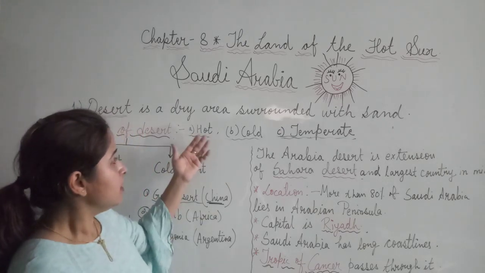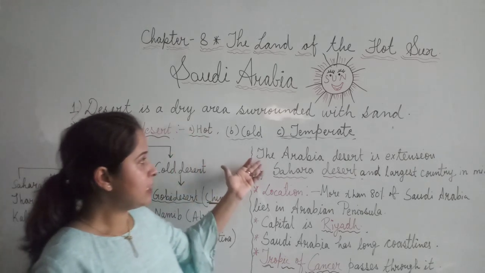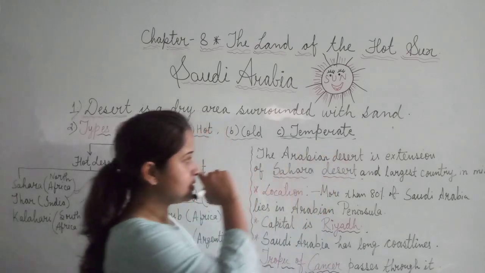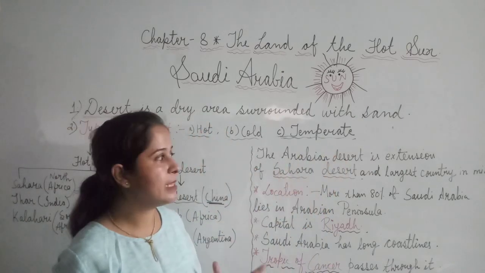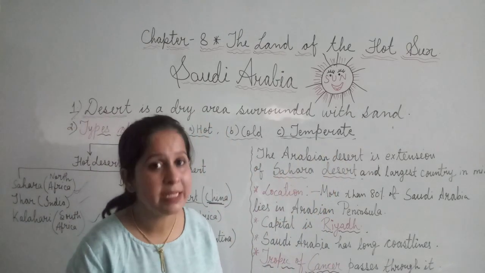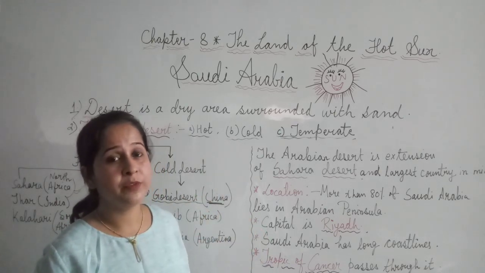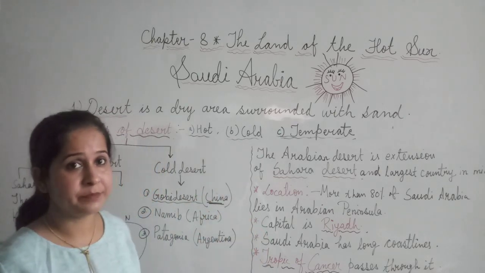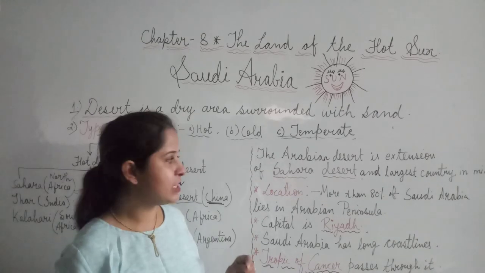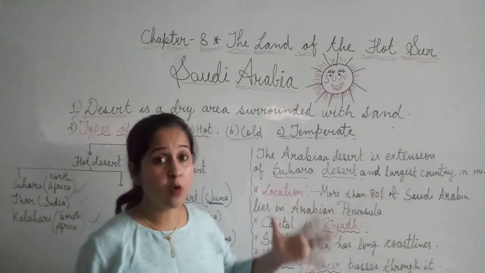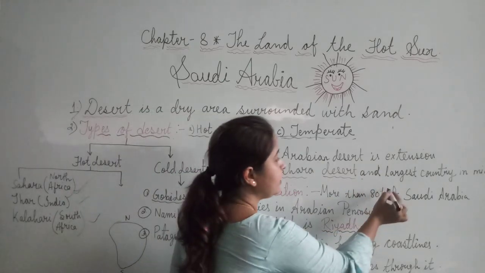Fine. Saudi Arabia, the Arabian desert, is the extension of the Sahara desert and it is the largest country in the Middle East. Yes, in the Middle East, Saudi Arabia is one of the largest countries. And the location: more than 80% of Saudi Arabia. How much? More than 80%.